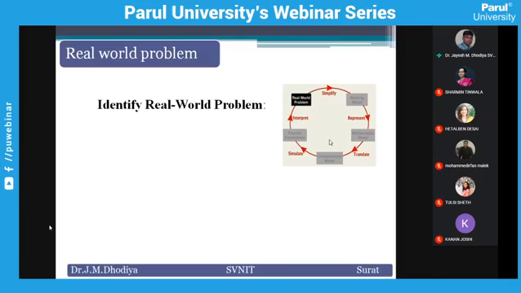But suppose, can a computer or a machine identify the expression of the person or not? This is the main question.